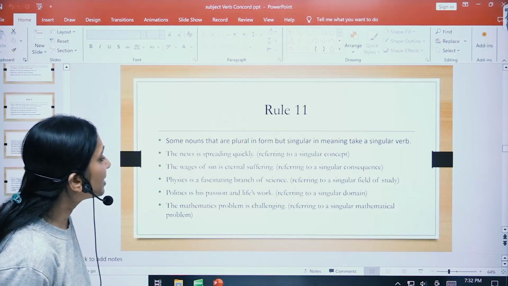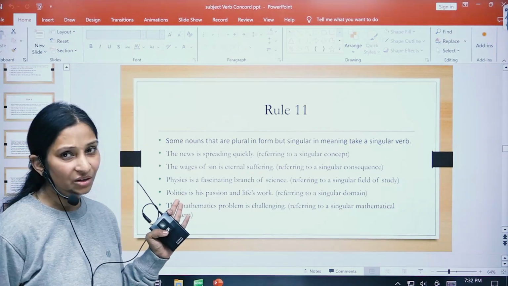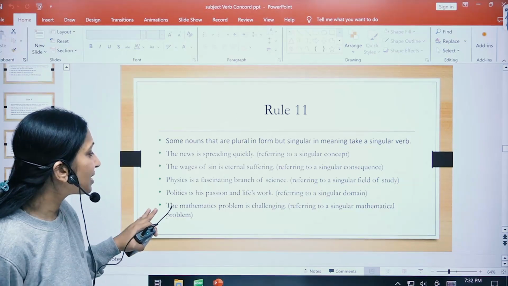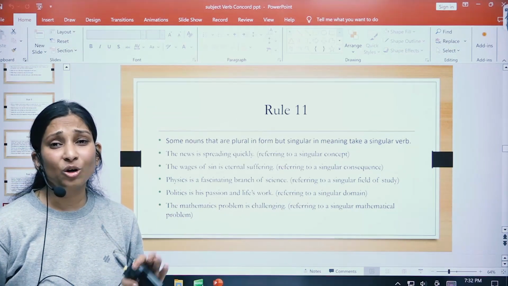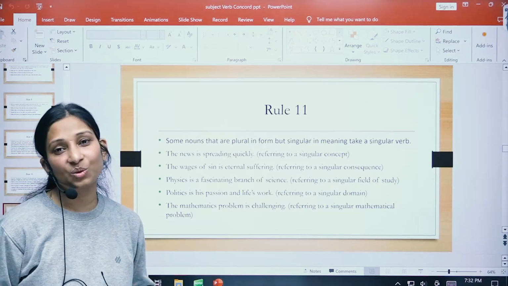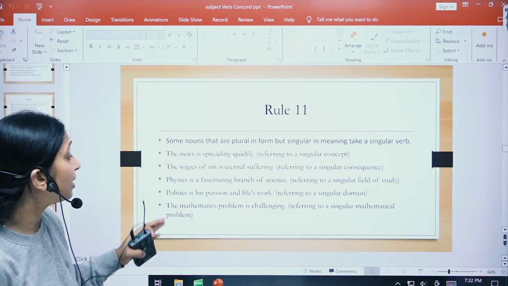The wages of sin is eternal suffering, right? So wages here takes a singular verb. Physics is a fascinating subject; because we're talking about one subject, that's why it is is used. Politics is his passion.